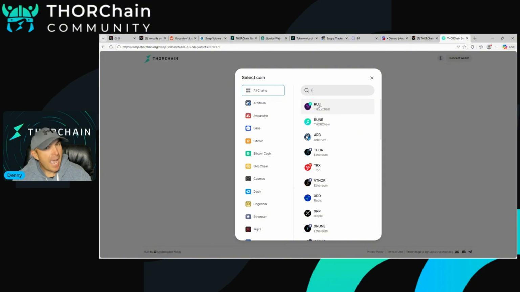Ruji is the app layer for Rujira. Okay, so important that you don't get those confused. This is a really cool asset. This is a staking token on the app layer itself. But again, we're not going to talk about that. The meat and potatoes of THORChain is Rune. Get rid of the R here. We'll then click in a T. This is TCY. That is that equity token that can be staked, and then you can earn yield on it on THORChain. But we're going to end the video there, guys.